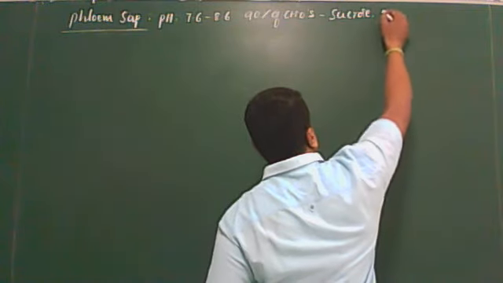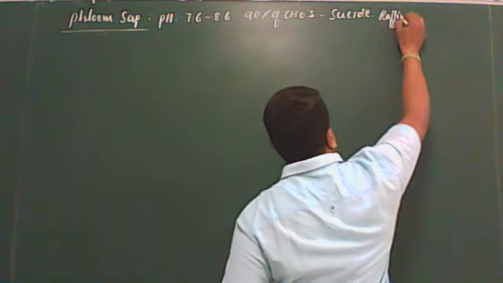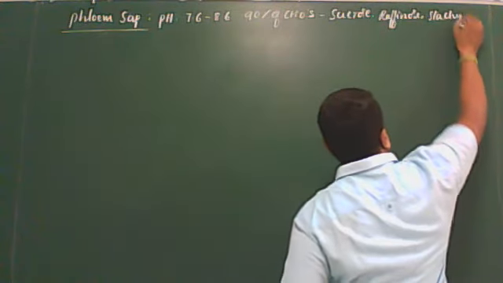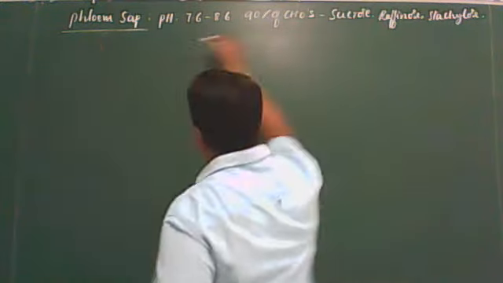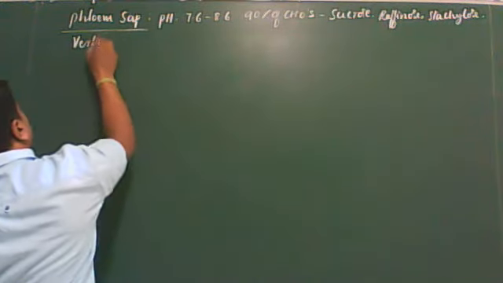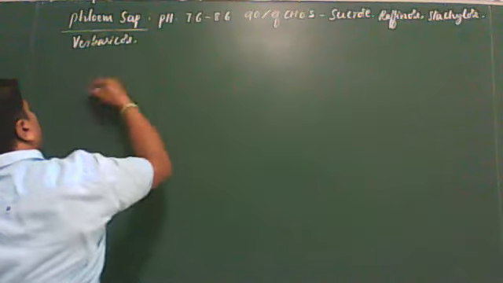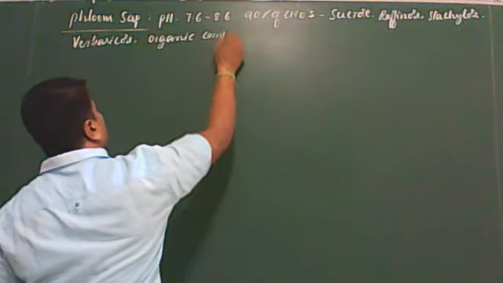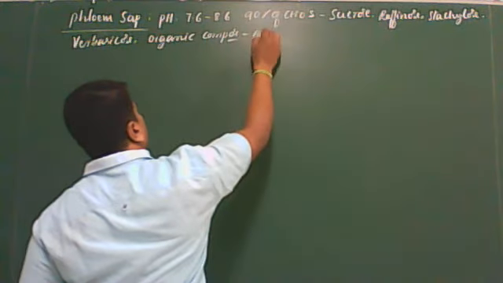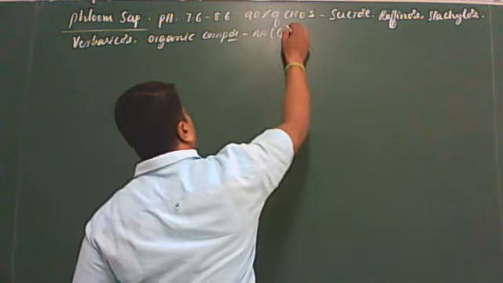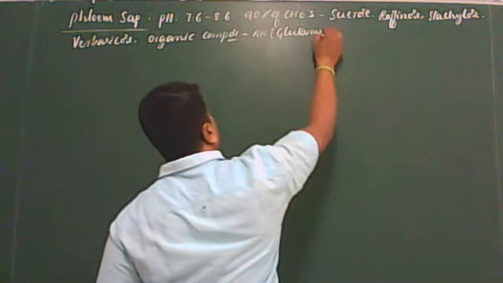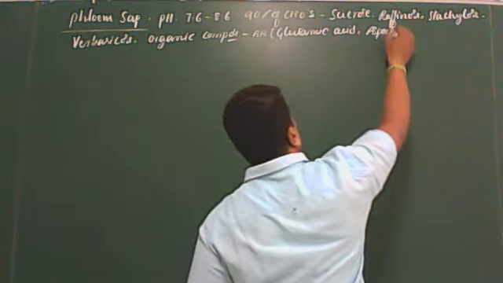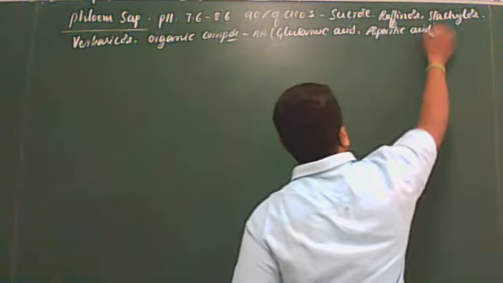In addition to sucrose, other carbohydrates present are raffinose, stachyose, and verbascose. Then organic compounds like amino acids: glutamic acid and aspartic acid.